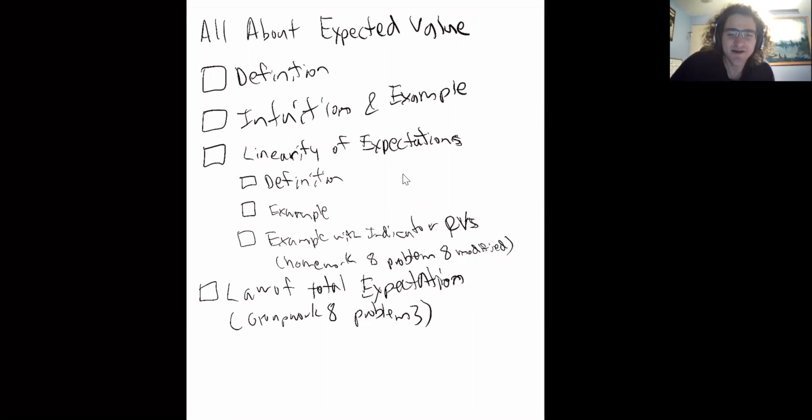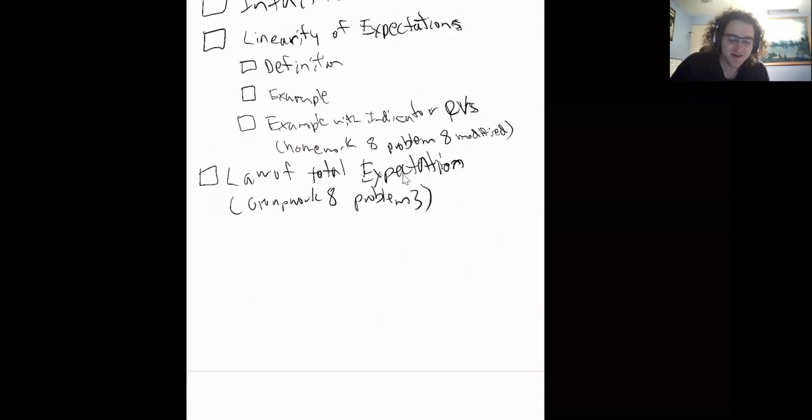Hello. Today we'll be talking all about expected value. We'll start off with defining what expected value is, giving some intuition with an example. Then we'll talk about different cases of expected value. We use it with linearity of expectation, including with indicator random variables. And we also will do a more advanced example with the law of total expectation from Groupwork 8. So without further ado, we'll go ahead and get started.